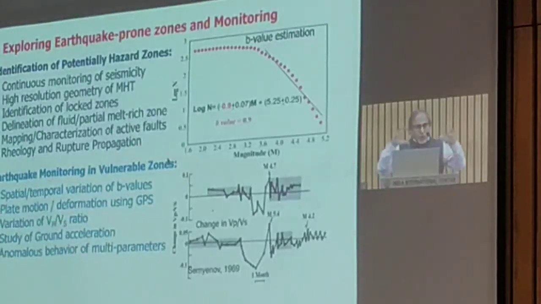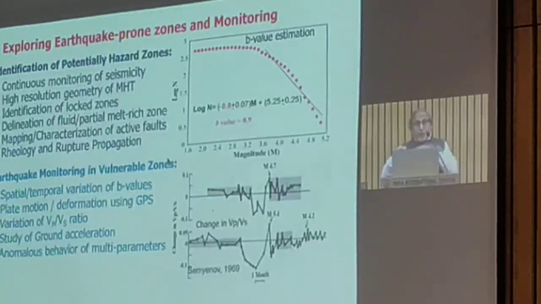So if we look into all this study, then we will be able to say this is the most potential zone for the generation of an earthquake. So the earthquake potential zone we can identify. So in that zone, if we constantly monitor that vulnerable zone by looking into the spatial and temporal variation of the b-values, I can show over here. So if we continuously monitor b-values, if we find the b-value is reducing, it gives an indication that a larger magnitude earthquake is envisaged in this region.